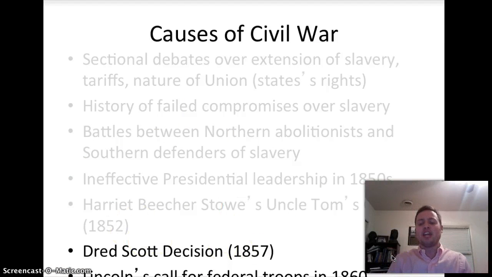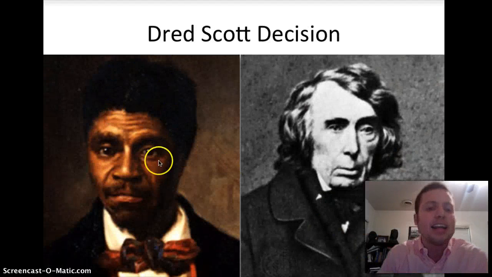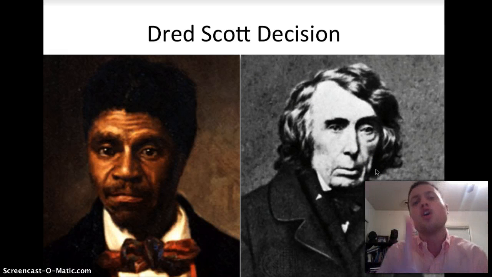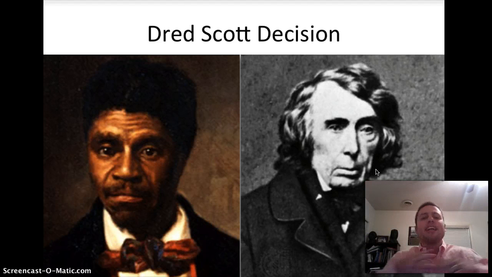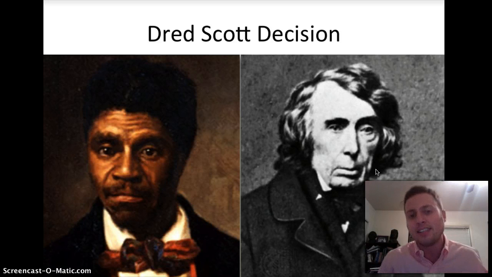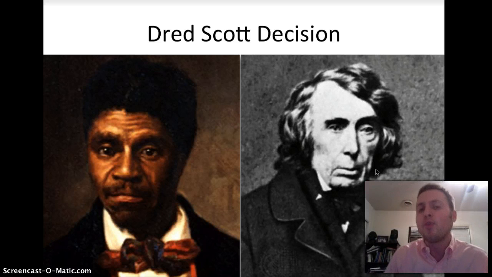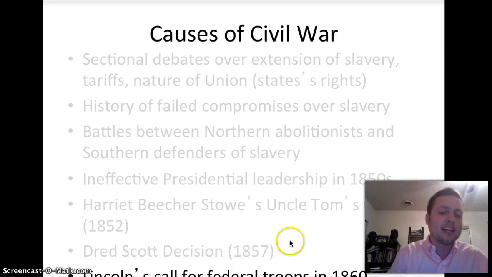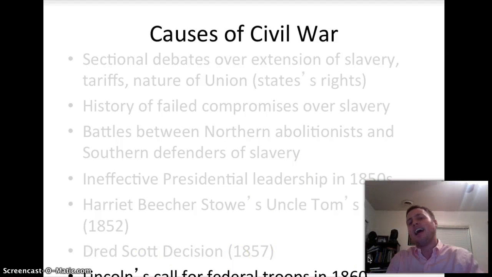Dred Scott decision in 1857. Dred Scott is a slave who sues for his freedom and goes to the Supreme Court, and they say 2 things. 1, you're not free. Go back to being a slave. And 2, you, the United States, cannot stop the spread of slavery. Slavery is free to spread all the way west. Hey, here's a way to remember it. Think Dred Scott, dreadful decision on slavery. Last one, it's hard to see, Lincoln's call for federal troops in 1860. Hey, we'll get to that in a second.